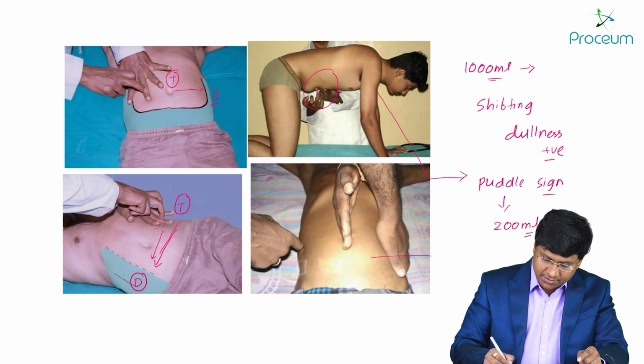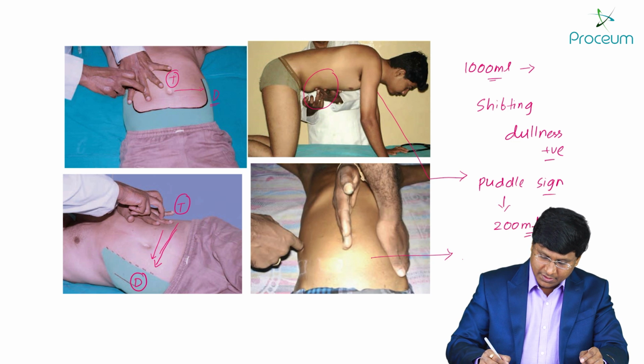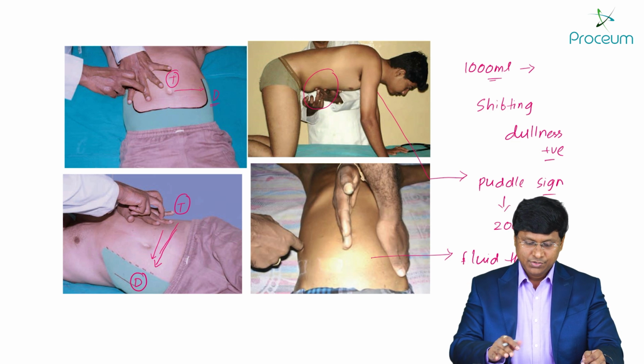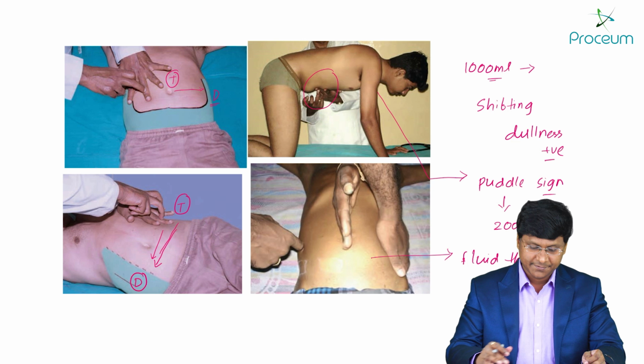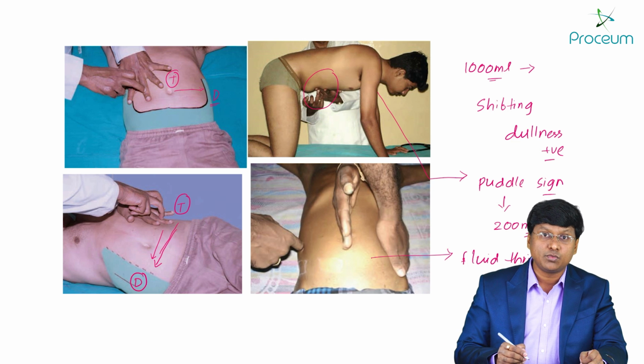And this is your fluid thrill. The fluid thrill will be positive when the quantity of the fluid in the peritoneal cavity is around 2000 ml. Right, it is around 2000 ml. So these are all the various maneuvers which are done in order to assess the presence of ascitic fluid. Now, in the fluid thrill, what will you do?